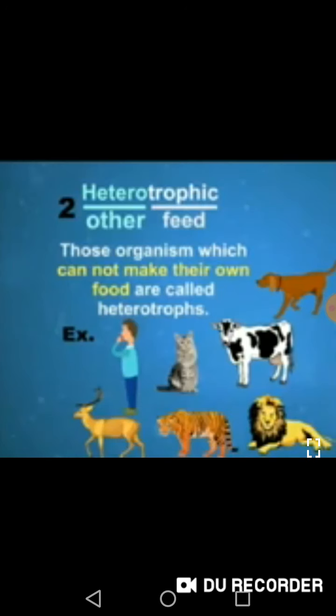Now coming to heterotrophic nutrition. Hetero means other, trophic means feeding. The organisms that cannot make their own food come under the category of heterotrophic nutrition. They depend on plants or animals for their food. For example, man, cat, dog, human beings, etc.